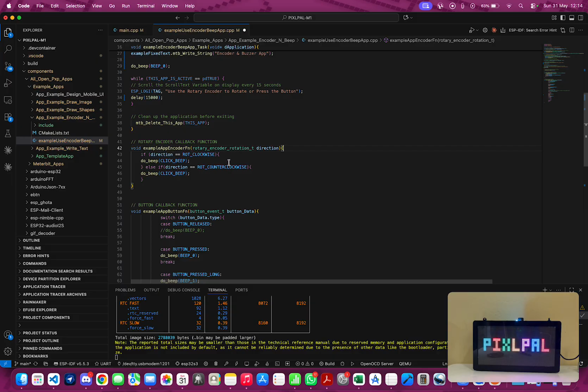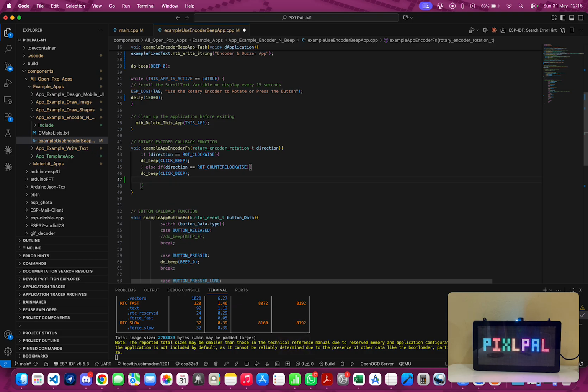Now for every turn of the pixel of the rotary encoder, you get a particular action executed based on the direction. You can either have a rotation that is clockwise or a rotation that is counterclockwise. Now we have simple click beeps to specify that the rotary encoder is being interacted with, just to actually indicate the direction of rotation. We'll be printing out some messages to the console.